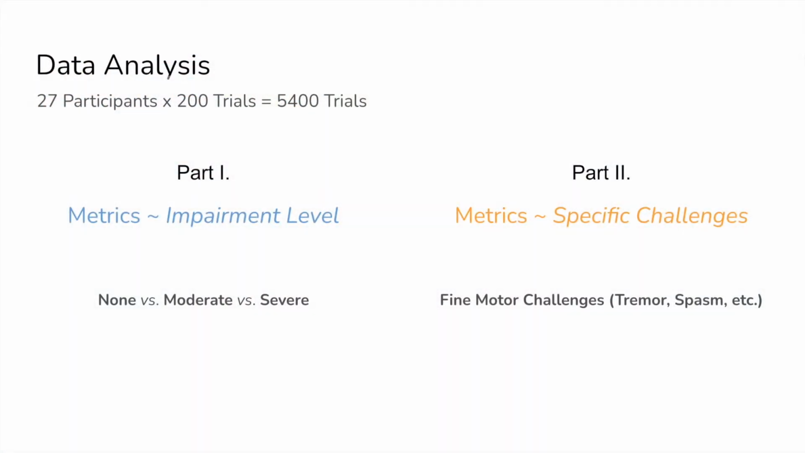Using this data, we ran 2 parts of data analysis with our metrics. For the first part, we looked into how the metrics vary between different impairment levels, none, moderate, and severe. For the second part, we analyzed how the metrics are affected by different specific fine motor challenges self-reported by the participants, such as tremor, spasm, etc. We applied mid-ranks to our 15 touch metrics and then conducted analyses of variance using linear mixed models. We ran separate analyses treating the impairment level and then each specific fine motor challenge as a fixed effect and participant as a random effect.